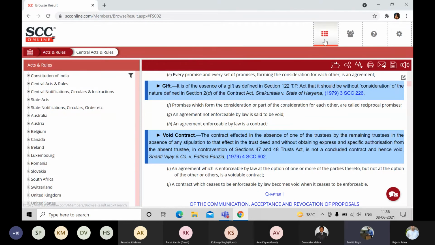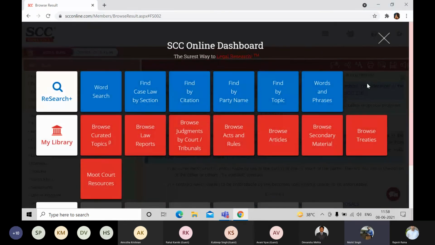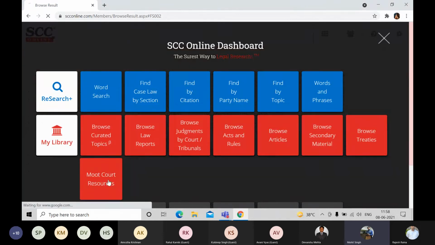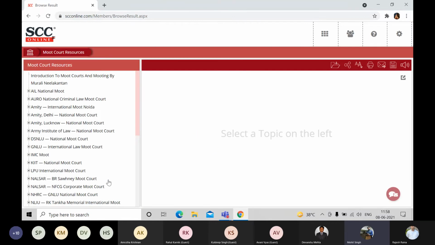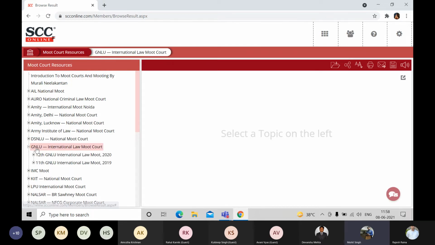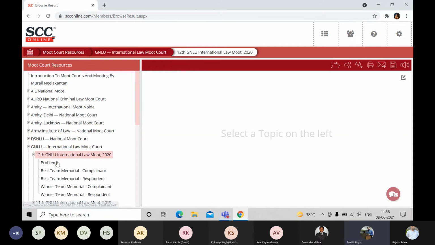Going back to the dashboard, we'll just take the moot court resources over here. So in the moot court resources, as you can see, we have made a huge list in which all the moot court competitions that have been held in the past are kept, along with what the mooting problem was, and the winner team memo from the appellant and the respondent side, all of them under one screen. Let's take GNLU. Yeah, click on this.